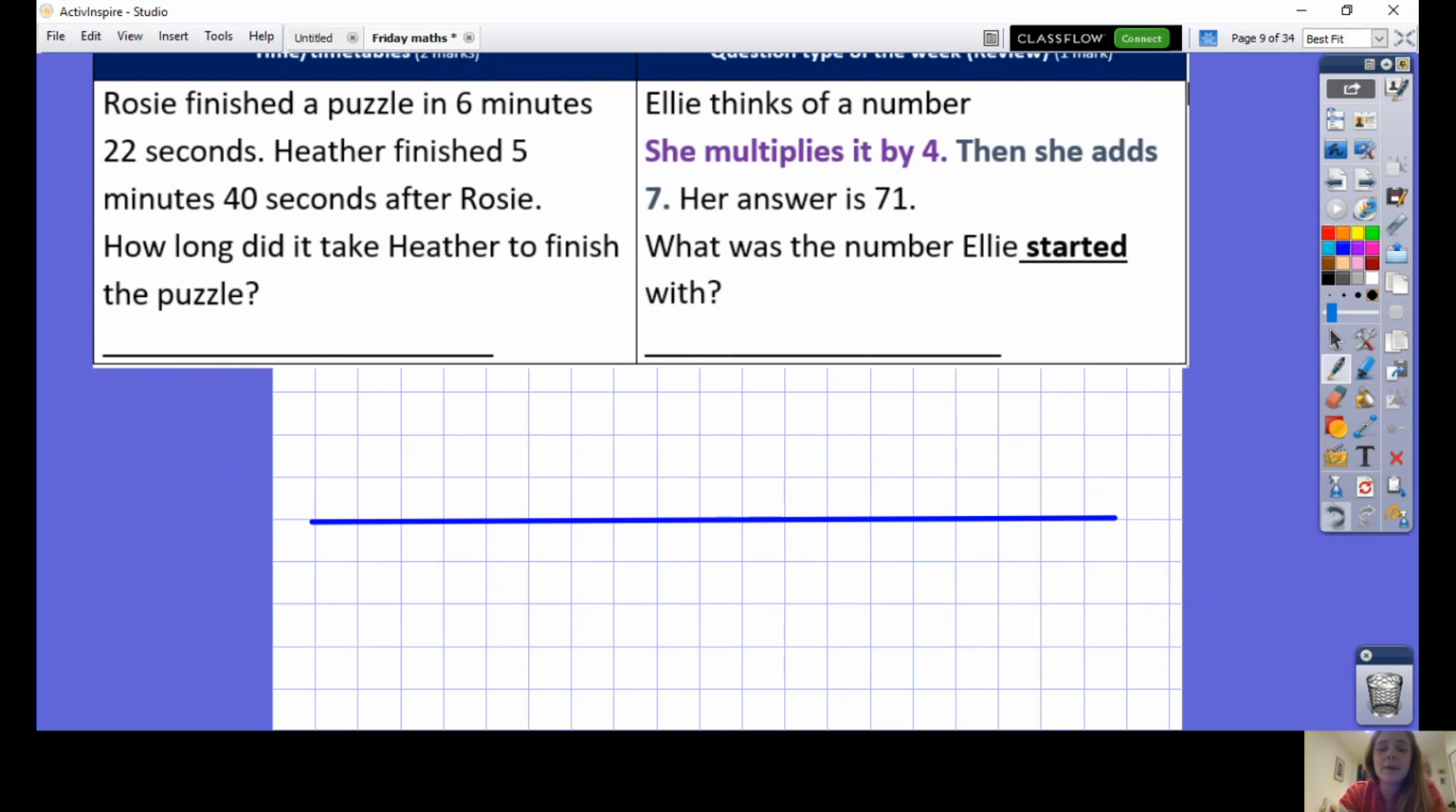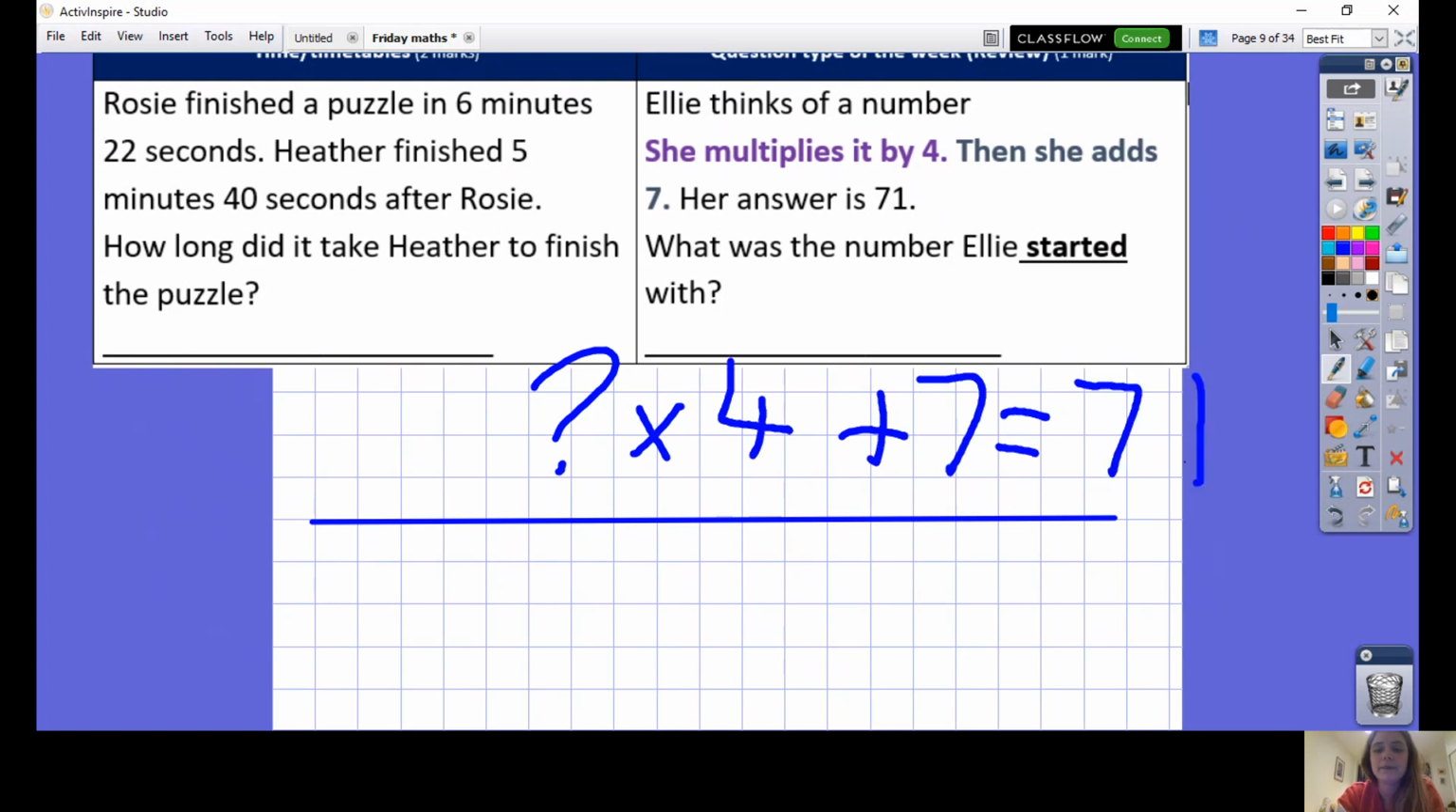Okay, now Ellie thinks of a number. Remember, when you see that phrase, think of a number, or I'm thinking of a number, you need to use the inverse to solve it. So start with your question mark. Ellie thinks of a number. She multiplies it by 4 and adds 7. Her answer is 71. What is the number Ellie started with?